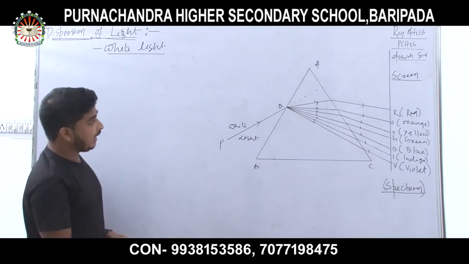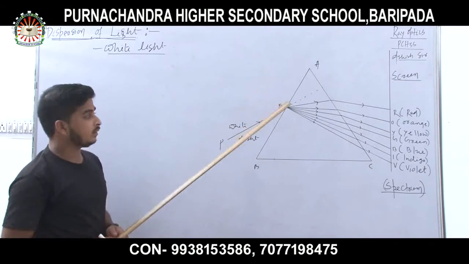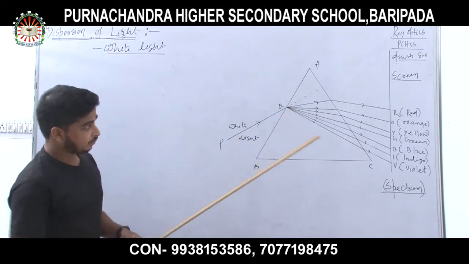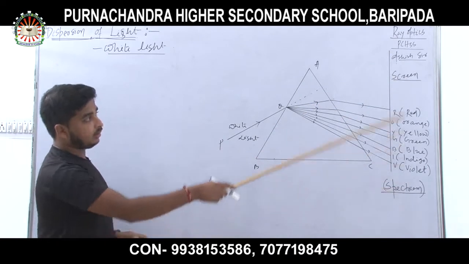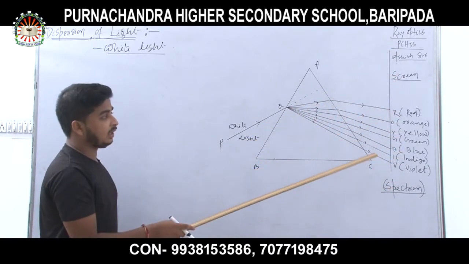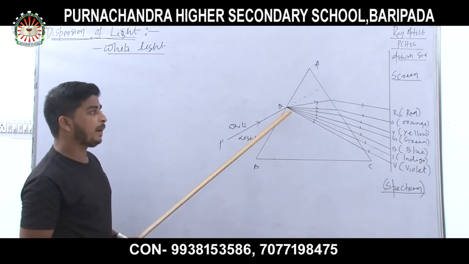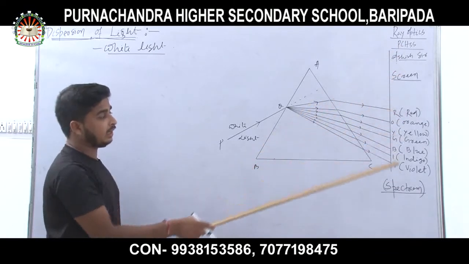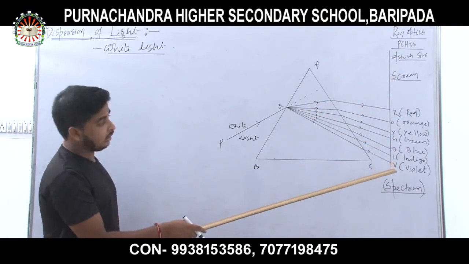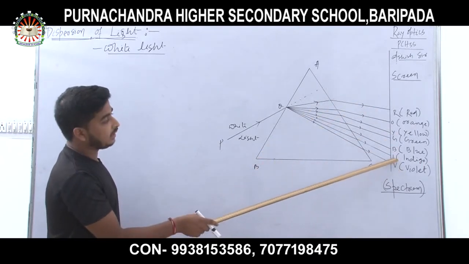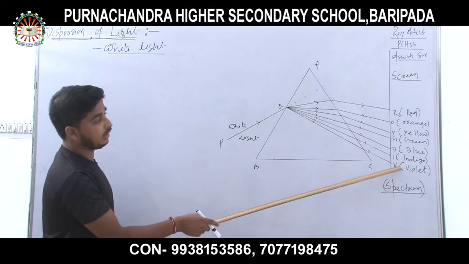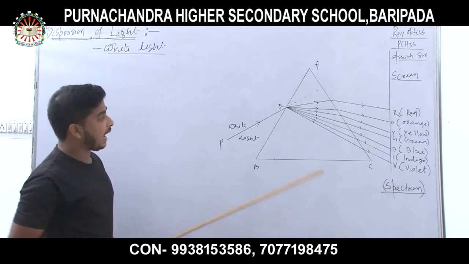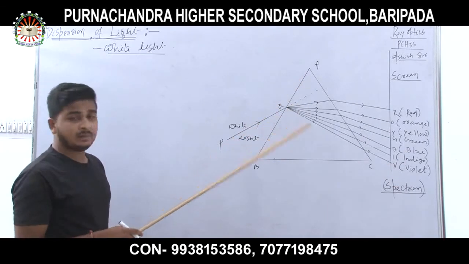So ABC is a prism, suppose a glass prism. A white light is incident at this point, and a screen is placed on the other side of the refracting surface. We found that there are 7 colors on the screen. From below: violet, indigo, blue, green, yellow, orange, red. So it is known as VIBGYOR. These are the 7 colors formed on the screen after refraction of white light in the prism.